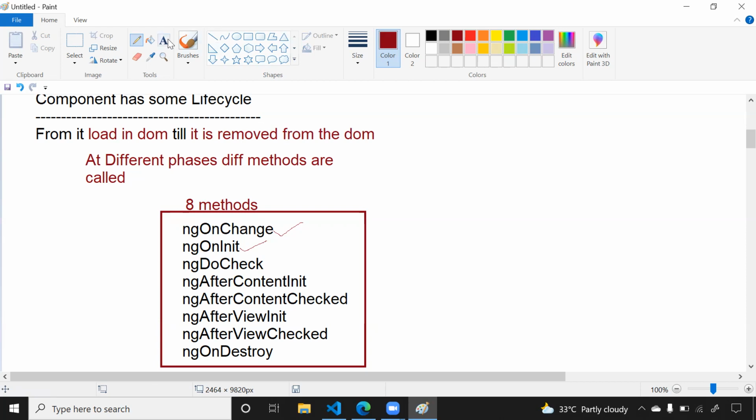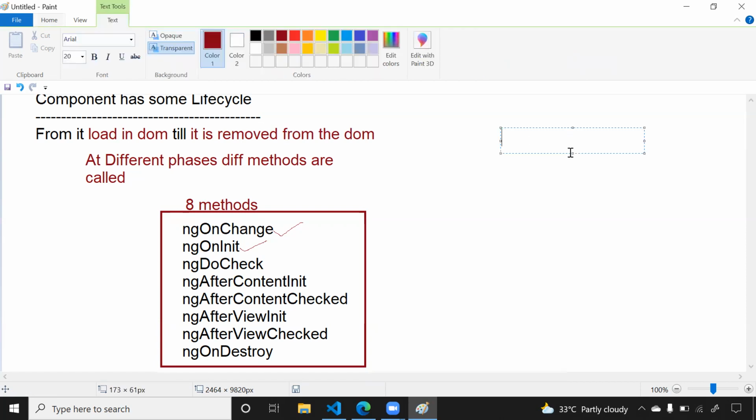We have learned about the Input decorator. If you remember, whenever there is a change in a property of this Input decorator, for example suppose there is a property called childData, and I have just decorated this property with the Input decorator.